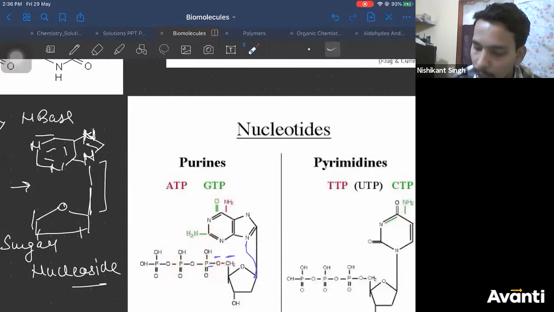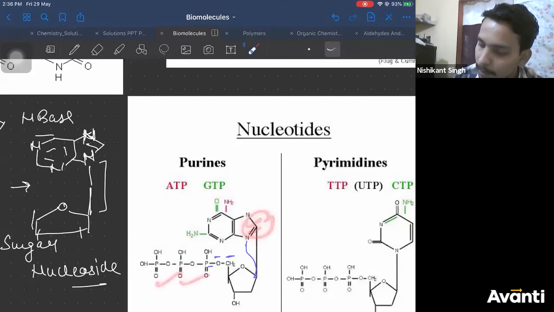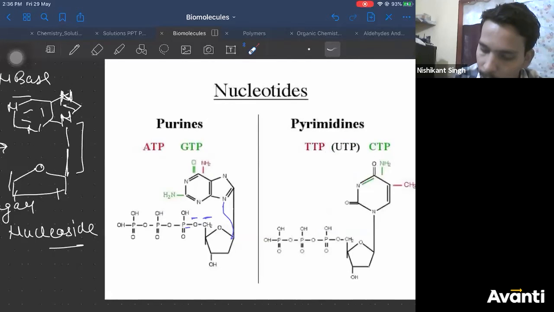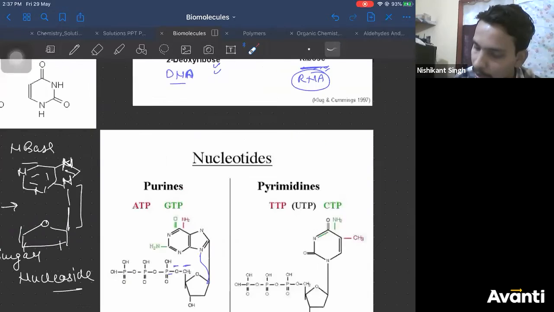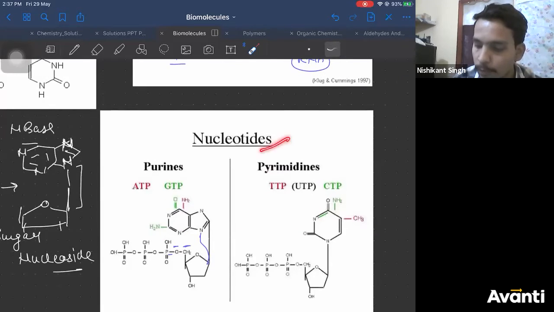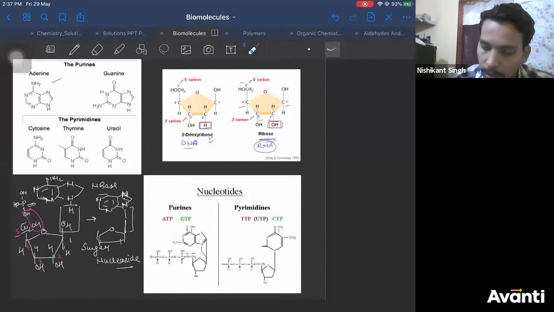Okay. So in ATP you have 3 phosphates. Therefore, it is a nucleotide of adenine, adenosine triphosphate. Similarly, here let us see which nitrogenous base it is. You have used methyl one, thymine, right? So how many phosphates? It is TTP, thymine triphosphate. So you can see here, a nucleotide can have more than 1 phosphate.